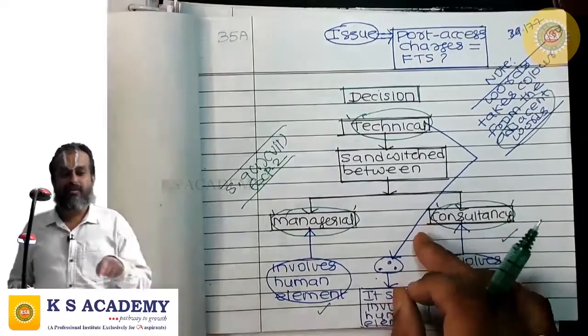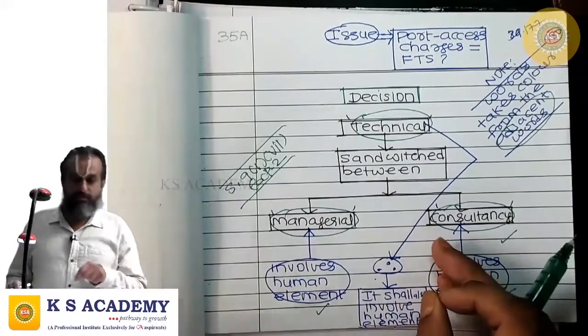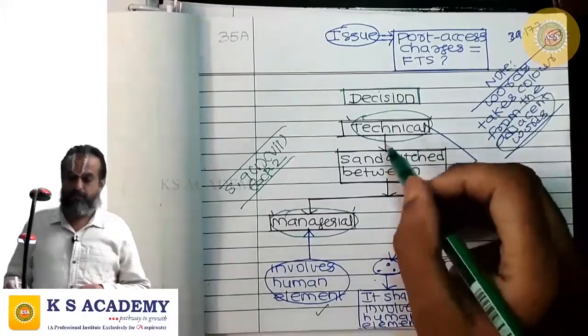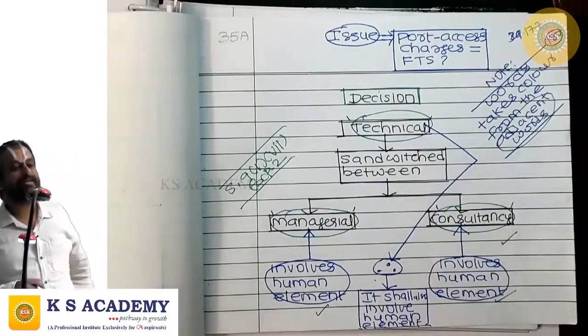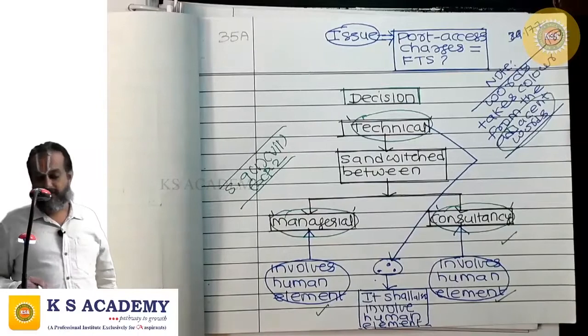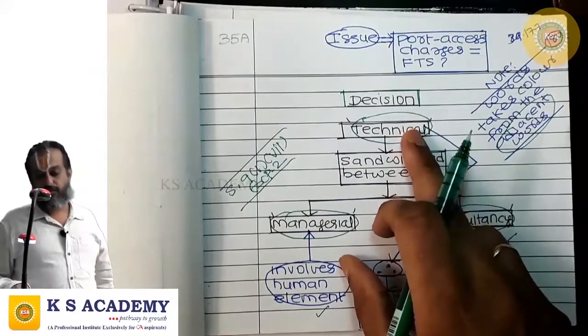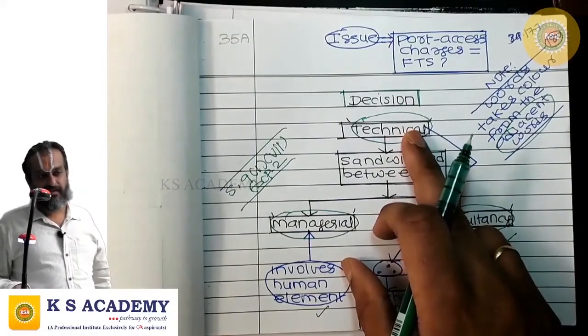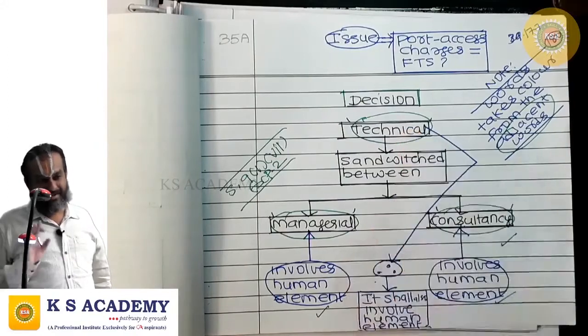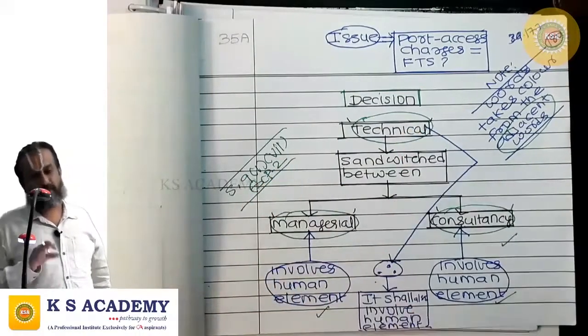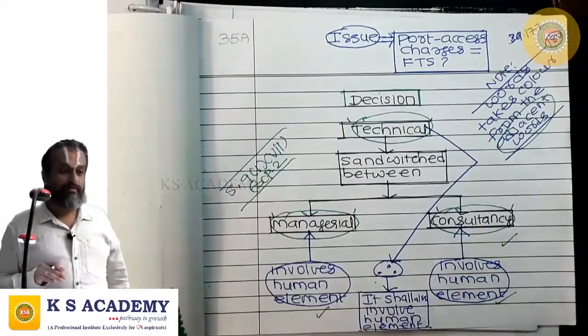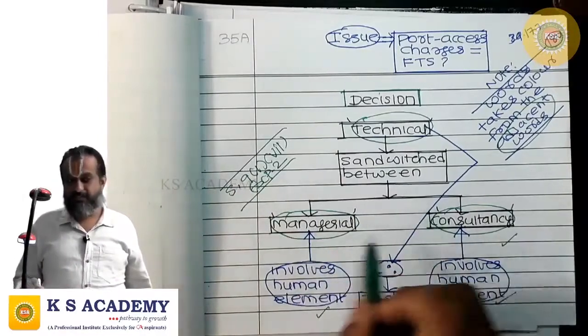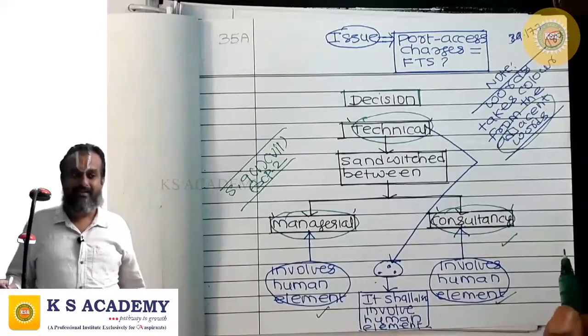Only those services which involve human element could be understood as technical services. That means whatever service you want to classify as technical service will get classified as technical service only when it involves human element, because it is sandwiched between managerial and consultancy.